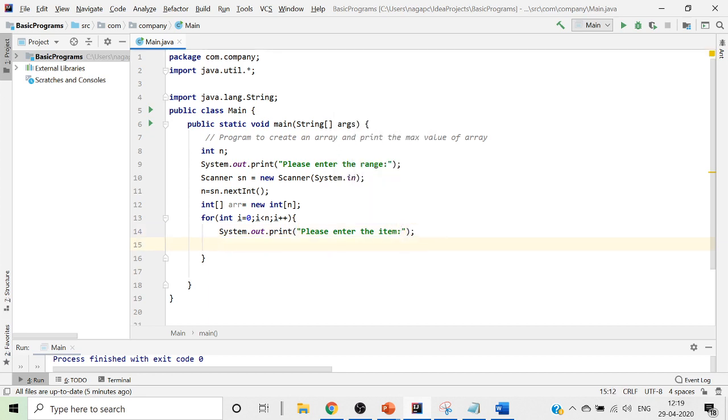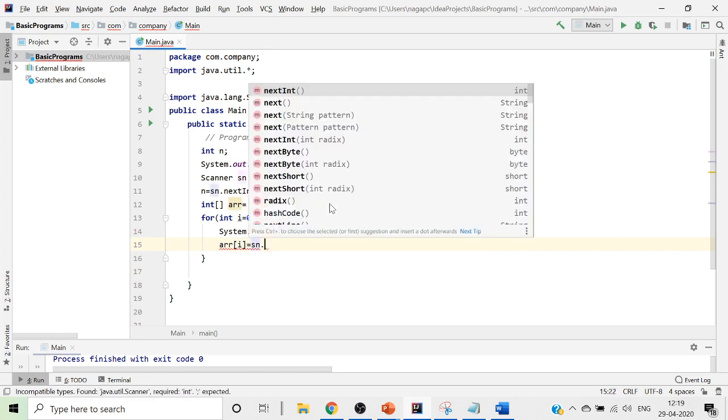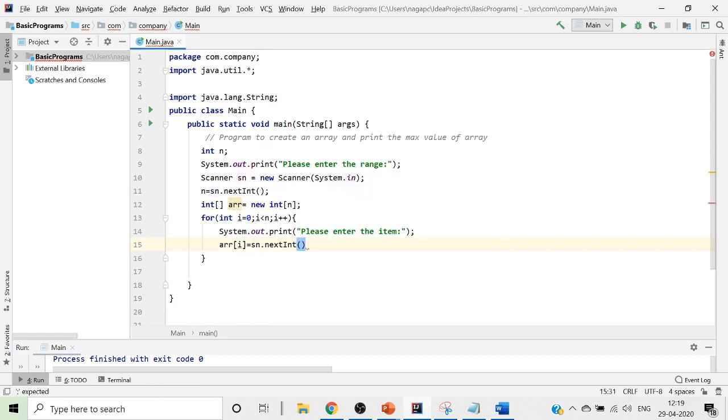Once after doing this, we will call it as arr of i is equals to sn.nextInt. This is how you have read your value. Now you have got your value read from the user, and you have created an array dynamically.